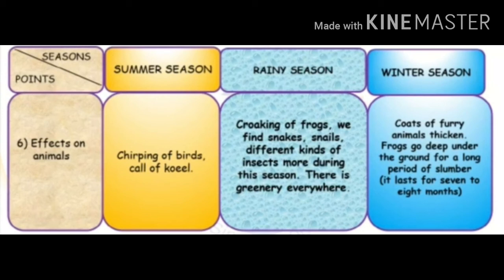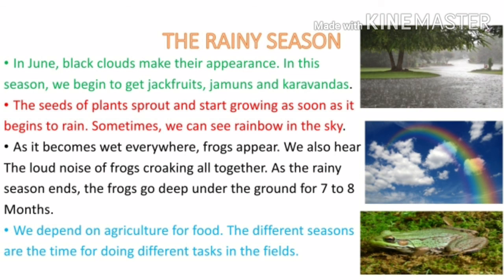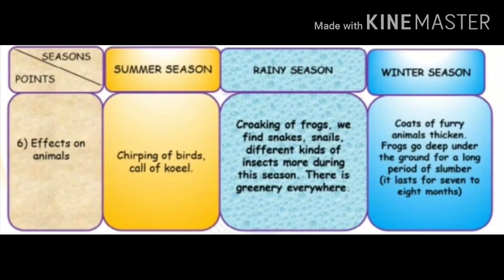Next is the effect on the animals. In summer season, we hear the chirping of birds and the call of the koel. In rainy season, the croaking of frogs. We find snakes, snails and different kinds of insects more during the rainy season. There is greenery everywhere. We can see the beautiful rainbow in the rainy season. Coats of furry animals thicken.